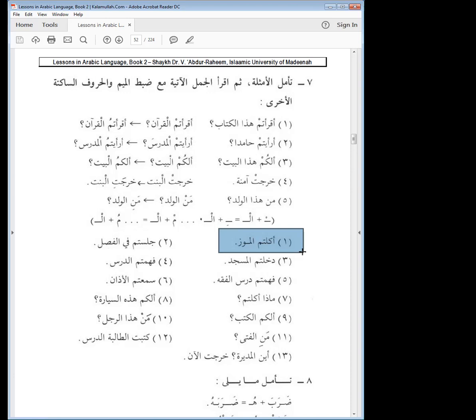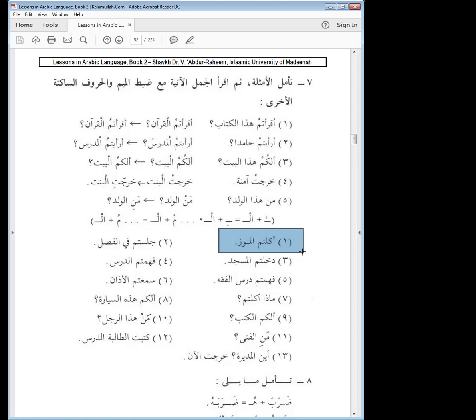Generally speaking, going forward in this book, you would have very few cases where they will write in a vowel. If they're writing the vowel, it's to highlight a particular rule, or to distinguish a word from another word. For example, the mim and noon could be min or man. You don't know which one, right? So if you can't figure it out in the context, they might put it in for you, mim fatha or mim kasra, min or man. Other than that, they wouldn't necessarily put in the vowels.